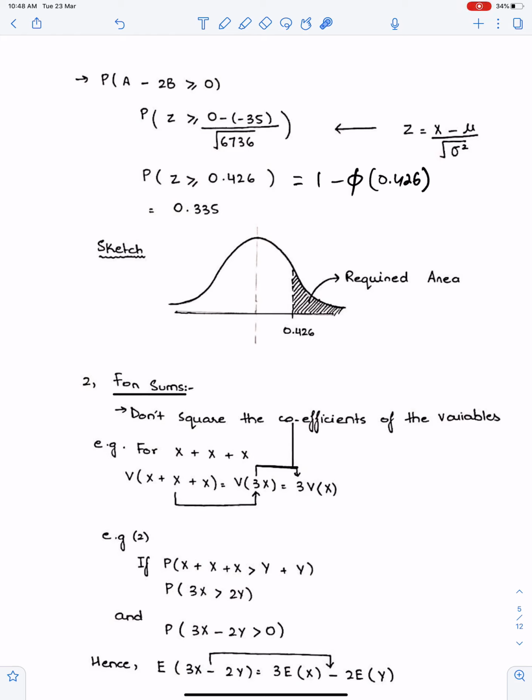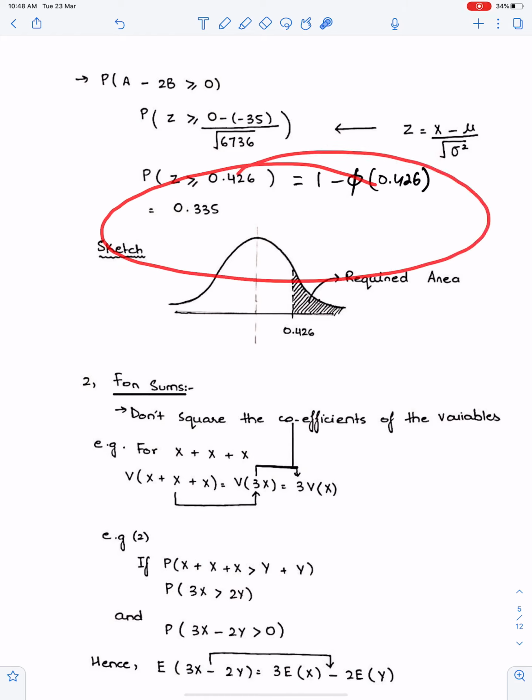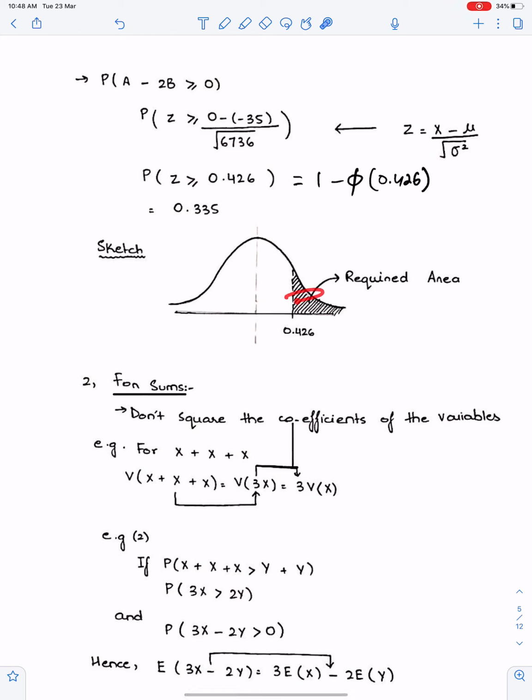If you want to be good at the phi thing and the use of latest calculator, normal distribution with latest calculator, you must watch my lectures on normal distribution. I've made 4 lectures on normal distribution. If you want to be good at normal distribution, make sure you have watched all the 4 lectures, or at least lecture 1 and 2. Make sure you have watched these lectures.